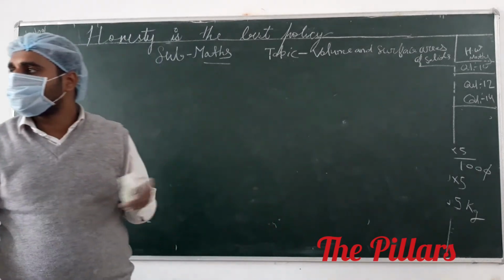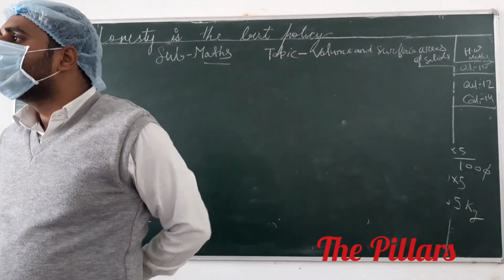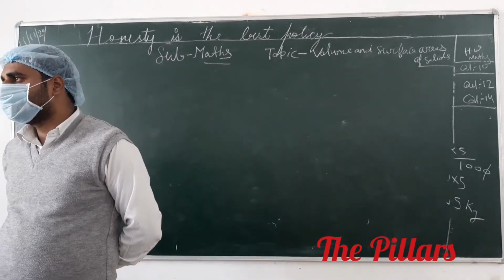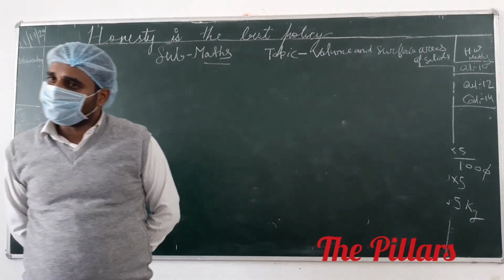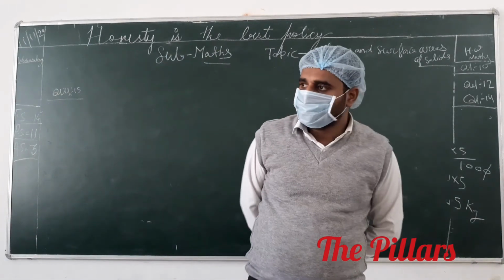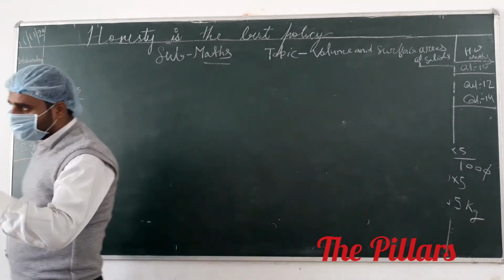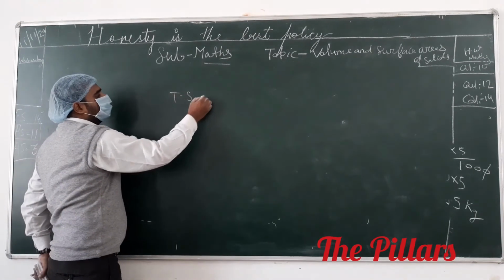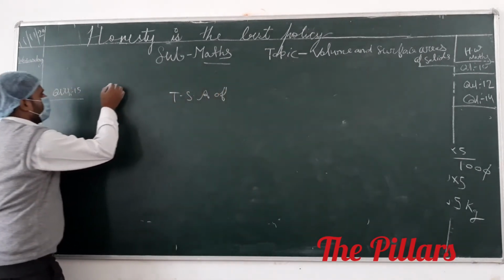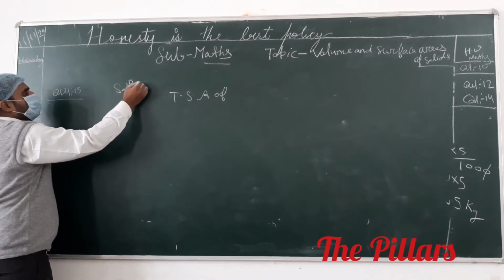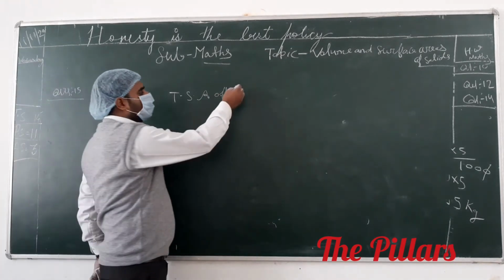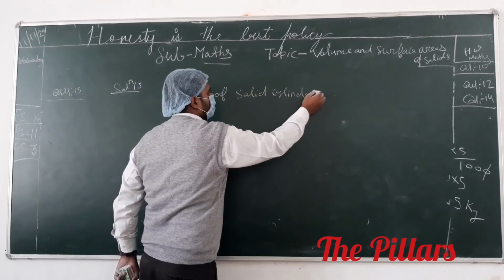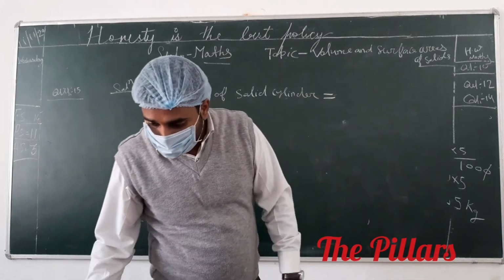Okay. What is the total surface area of a solid cylinder? 2 pi rh plus 2 pi r square. This same question I asked yesterday. You will give the same answer. But today we get the correct answer. Total surface area, TSA of solid cylinder given. Write the solution. Solution 15. We have to mention TSA of solid cylinder. What is the value given?